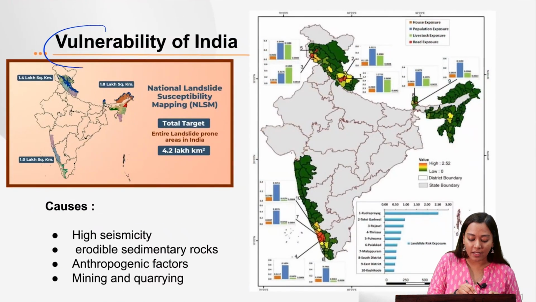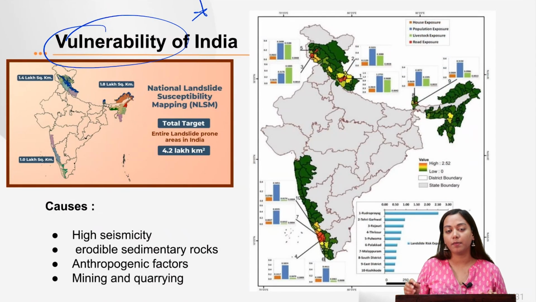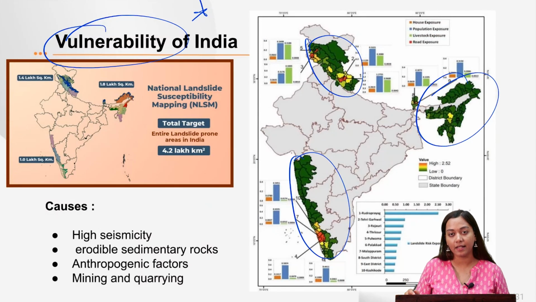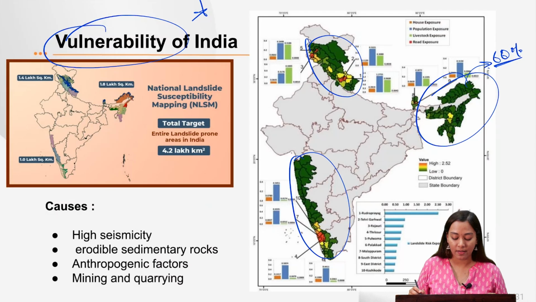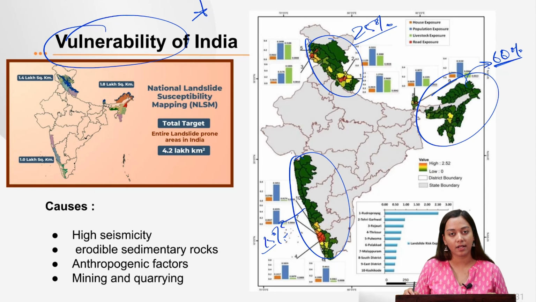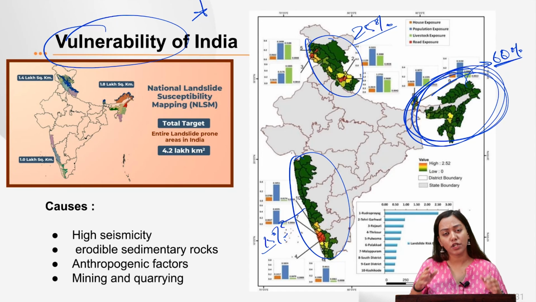Now, what is the vulnerability of India and specifically of the Northeast? As you can see in the map that has been created by NDMA, it showcases that there are three regions which are highly prone to landslides in India, of course having hills. This is the Western Ghats, the Himalayan regions, and the Himalayan region of northern India. Now, northeastern India has vulnerability up to 65 or up to 60%. The next 25% vulnerable is your northwest Himalayan region, and about 50% vulnerability is of the Western Ghats.